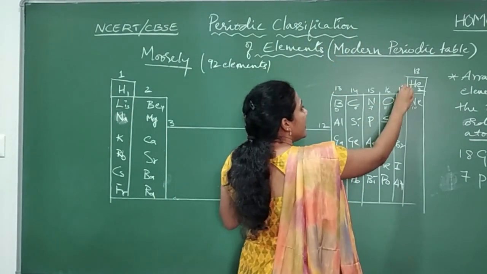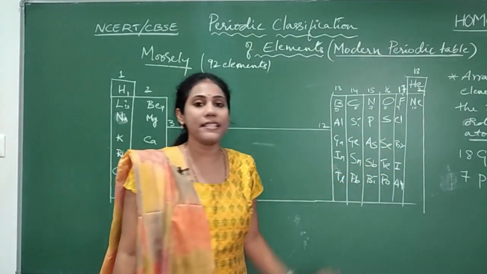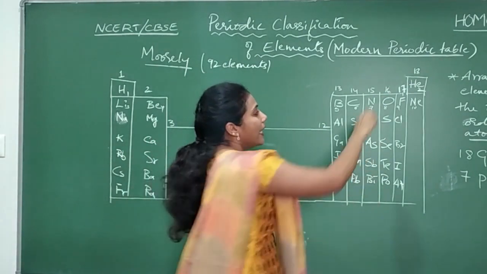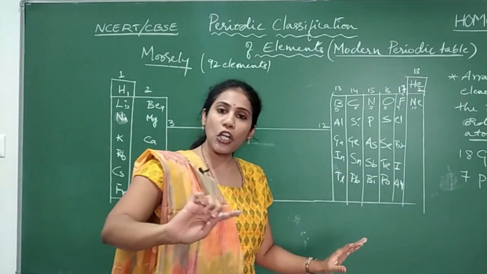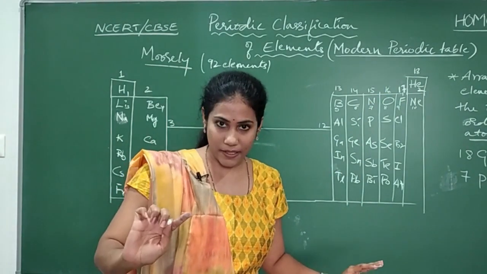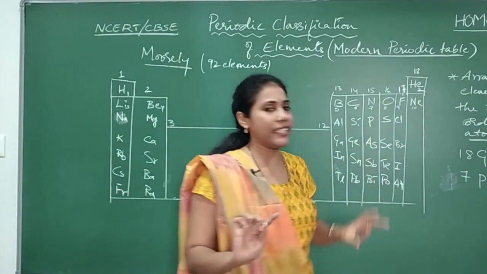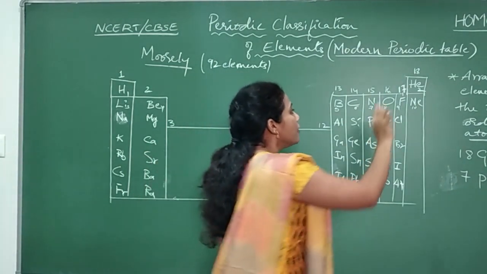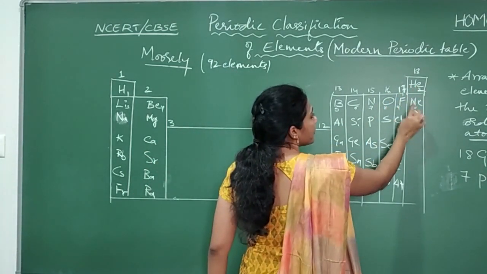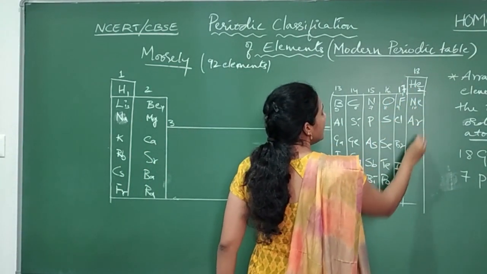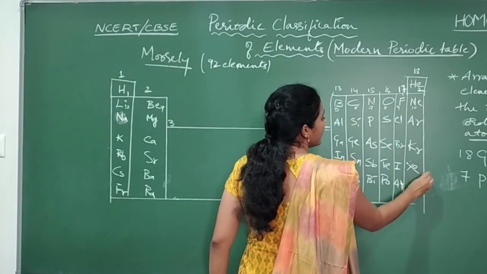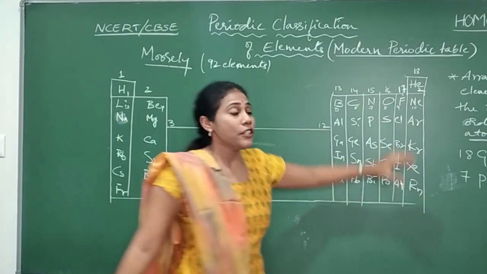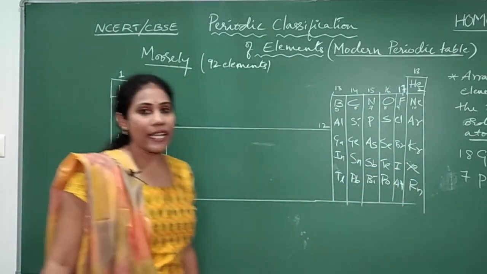All the 17th group elements are very, very important. And coming to the 18th group elements, which we also call noble gases. They are also called with the name noble gases. So what are they? Helium, neon, argon, krypton, xenon and radon. So these are our noble gases.